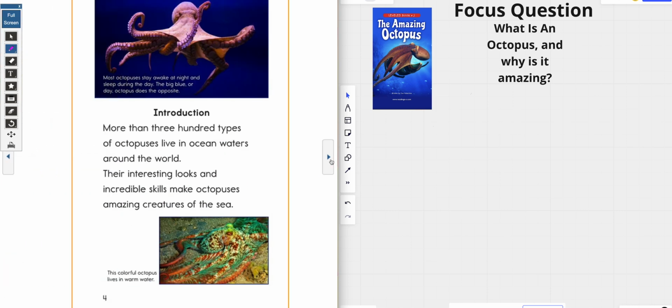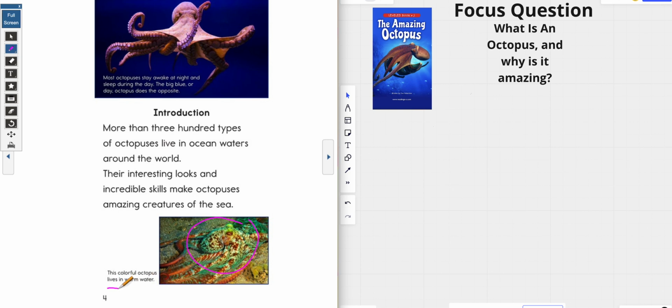Introduction. More than 300 types of octopuses live in ocean waters around the world. Their interesting looks and incredible skills make octopuses amazing creatures of the sea. Let's take a look at this. We have an octopus here, and it's full of color. Let's see what that caption says.